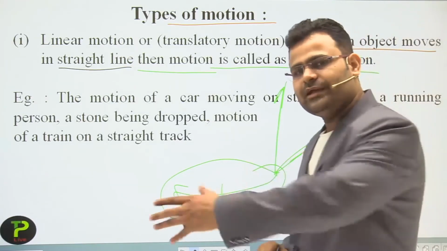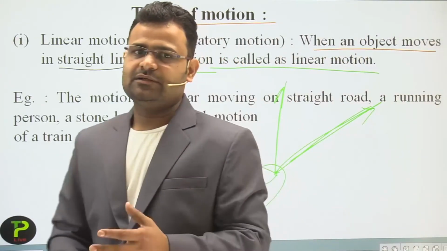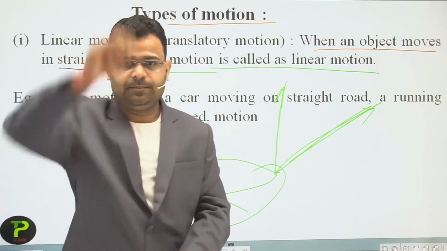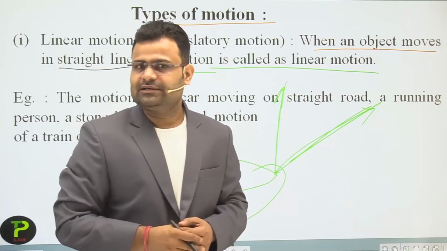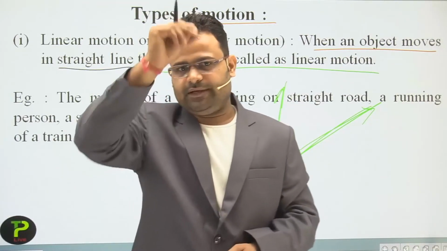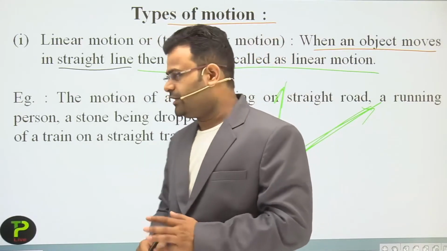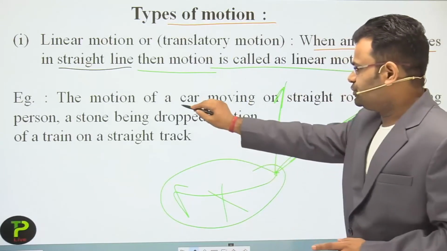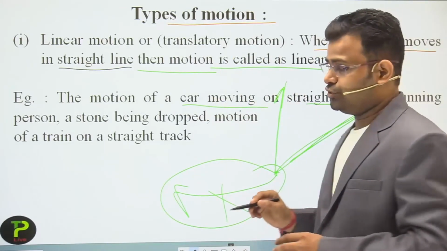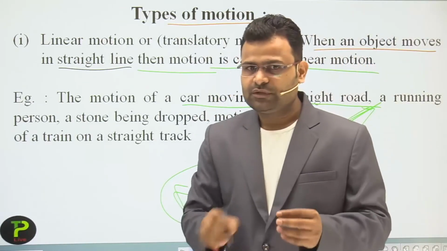For example, a lift going up and down, both are straight paths. An example is the motion of a car moving along a straight road in front of you.